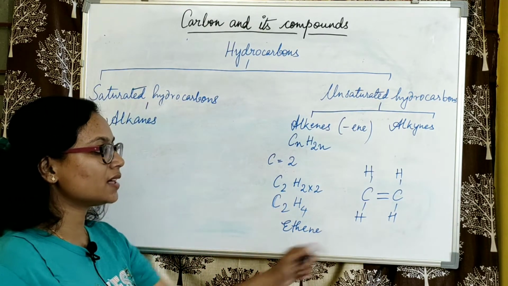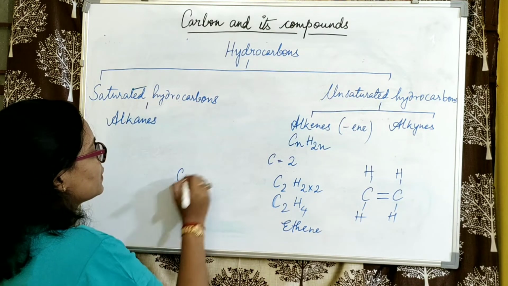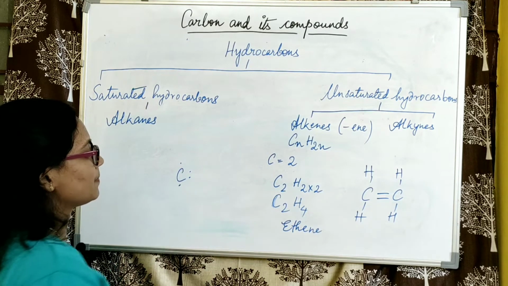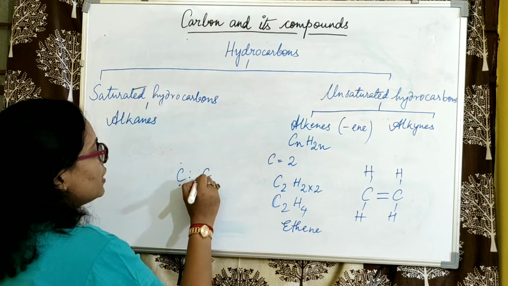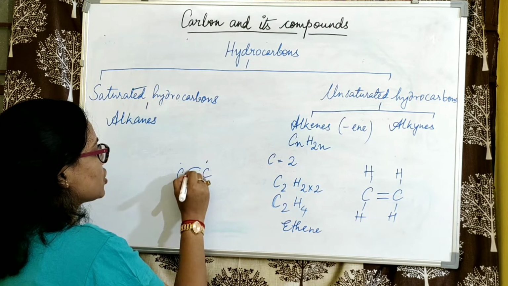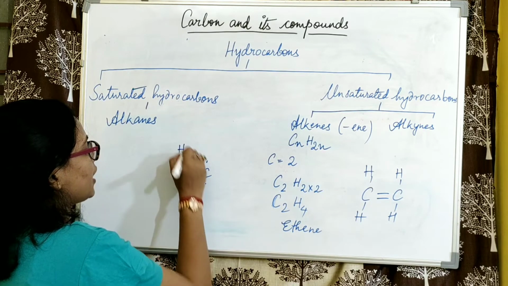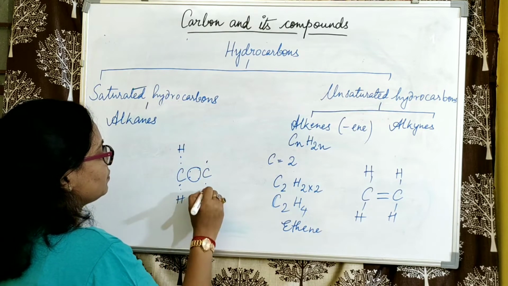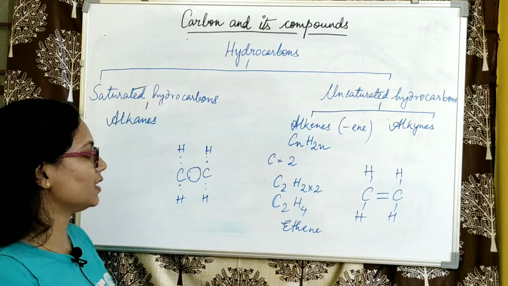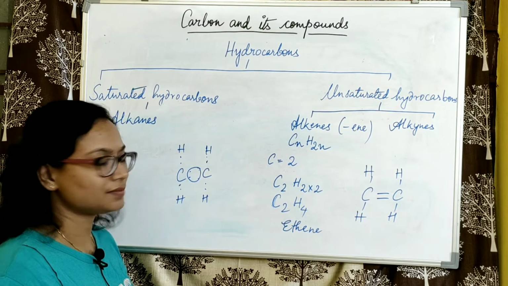Similarly, have a look at the electron dot structure. This is how carbon looks. The sharing of electrons will be 2 pairs. So this is the sharing of electrons, and the remaining will be shared by hydrogen. Okay, so 2 pairs of electrons are shared here.